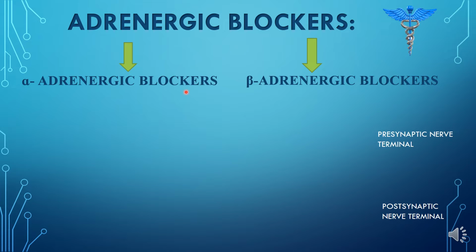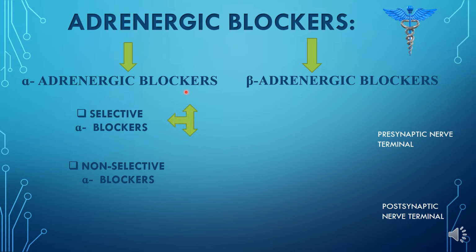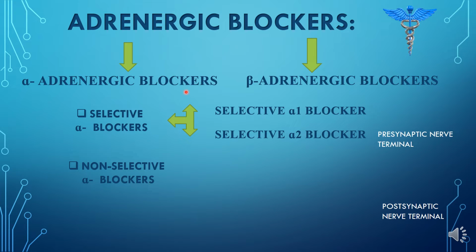If we start with the alpha adrenergic blockers, they are classified into selective alpha blockers and non-selective alpha blockers. The selective alpha blockers are further classified into selective alpha 1 blocker and selective alpha 2 blocker. Selective alpha 1 blocker will block only the alpha 1 receptor, while the selective alpha 2 blocker will only block the alpha 2 receptor.